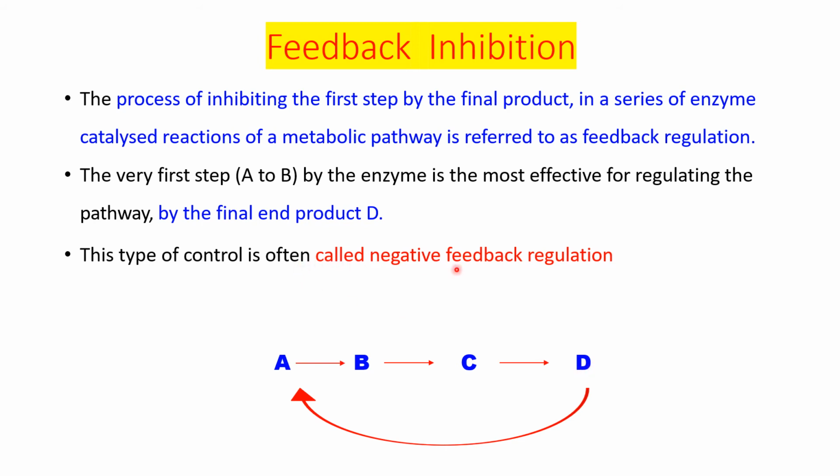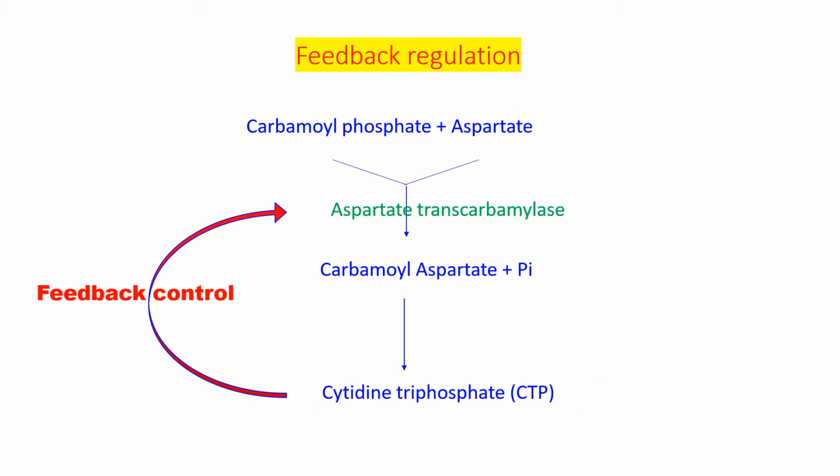It is also called negative feedback regulation. Same example here: CTP is the end product. The first reaction is carbamyl phosphate plus aspartate forming carbamyl aspartate, and the enzyme is aspartate transcarbamylase. This is the first step, and this is the last end product formed, CTP. And CTP will inhibit this aspartate transcarbamylase.